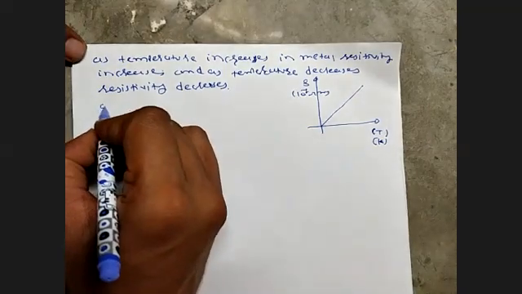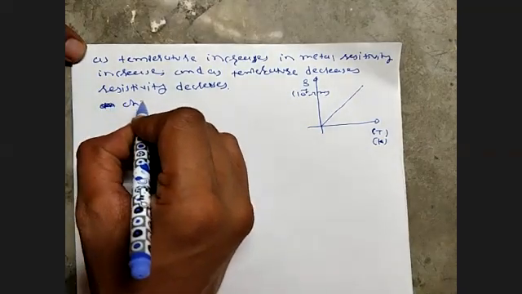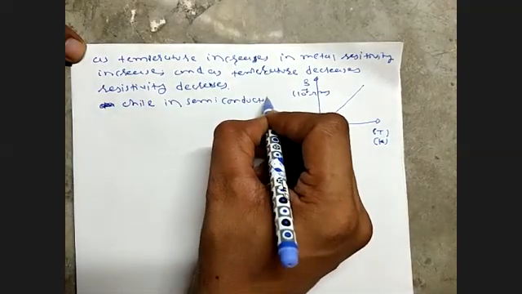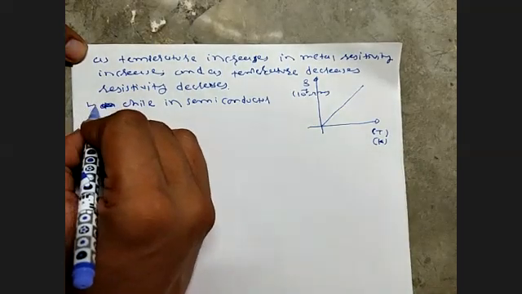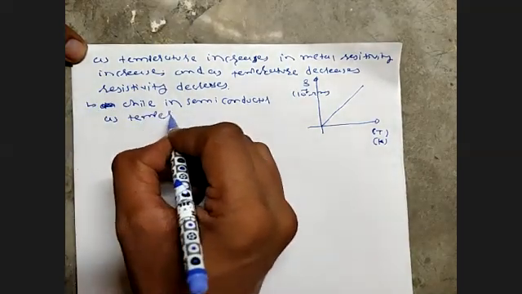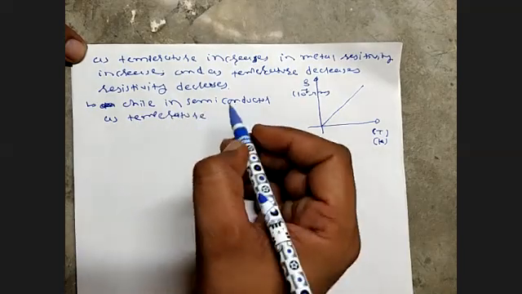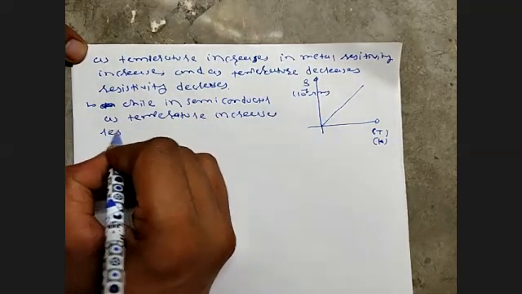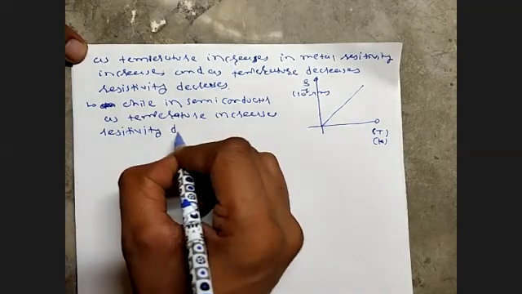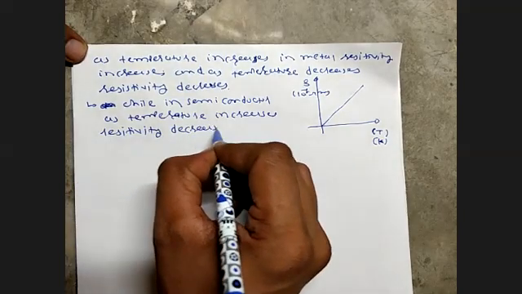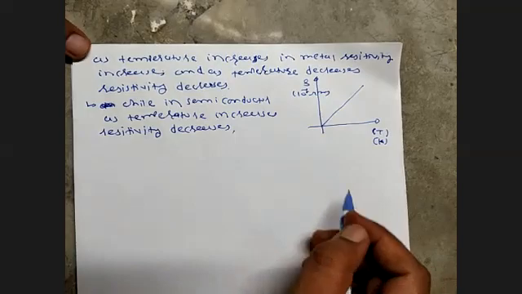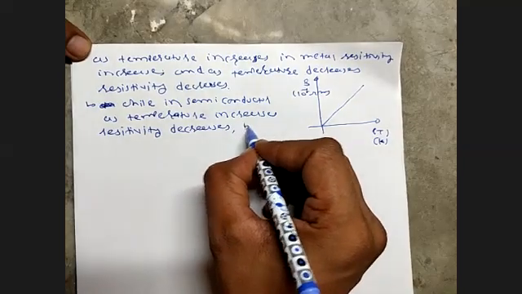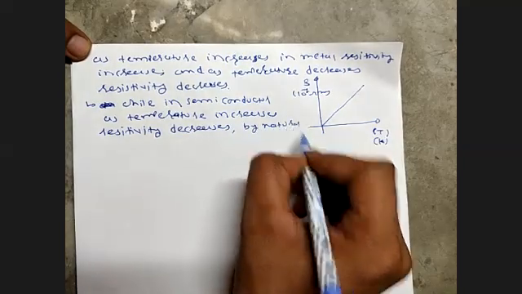Now further, here one can understand in a semiconductor, as temperature increases, resistivity decreases by natural way.